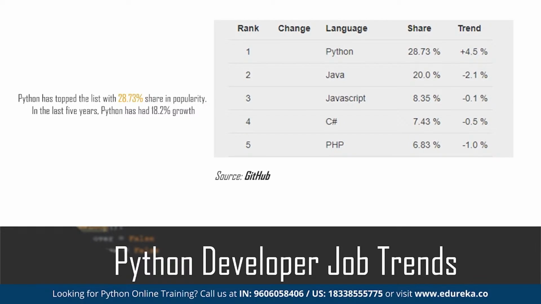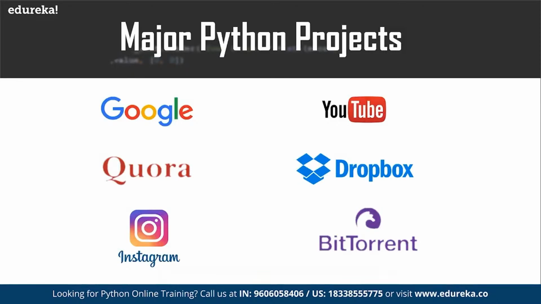The only reason is that I can do a lot of things using Python. I can do automation, data science, machine learning, and artificial intelligence using Python. I can create a website using Python. A lot of things we can do, and that is the main benefit of this particular programming language. Big companies like Google, Quora, Dropbox, BitTorrent, Instagram, and YouTube use Python a lot for their day-to-day work. NASA too; there are lots and lots of organizations using Python.